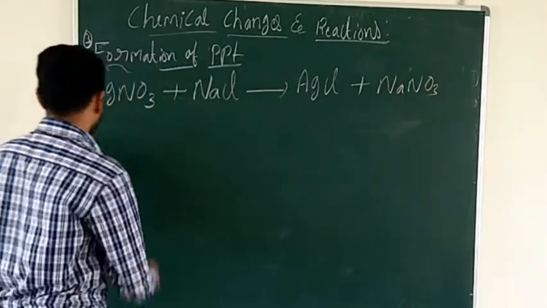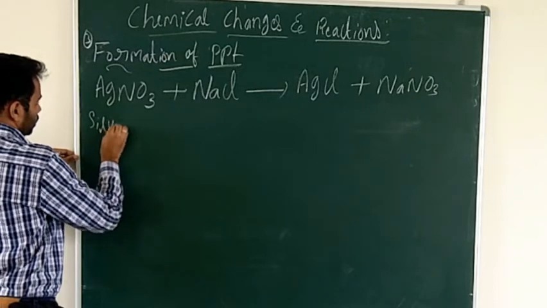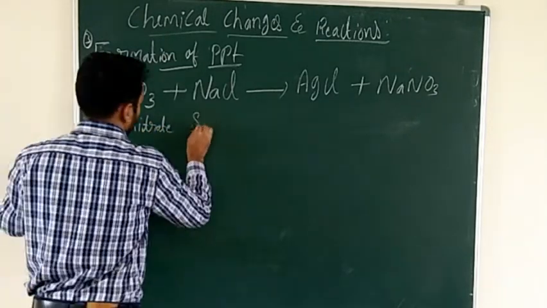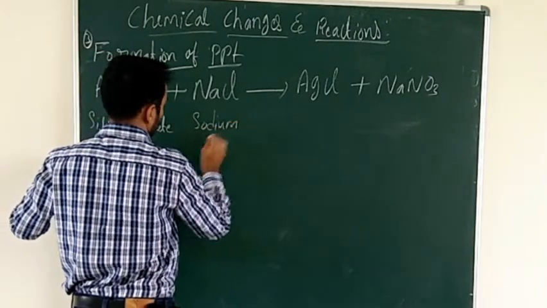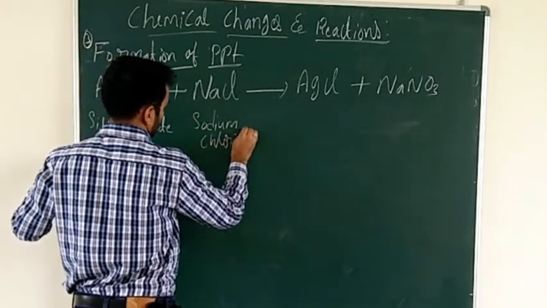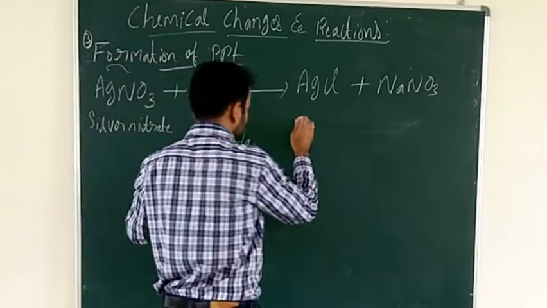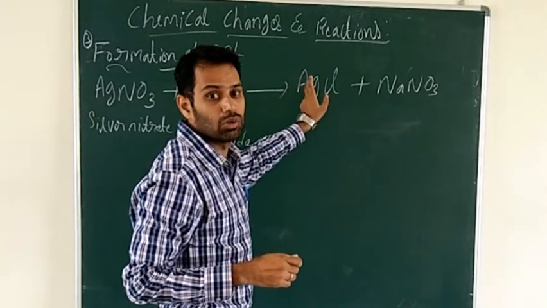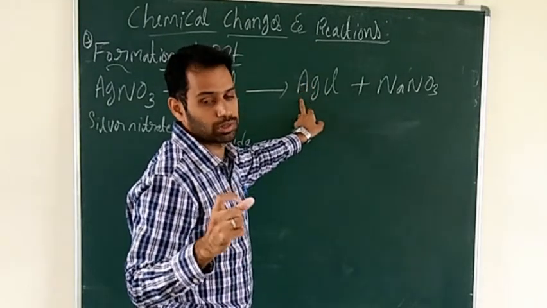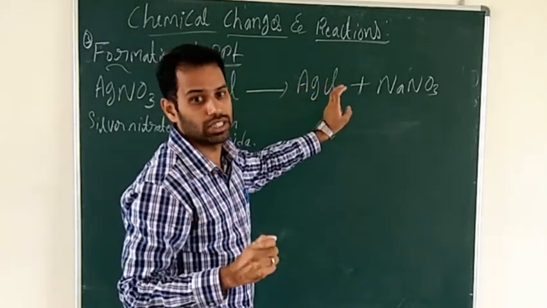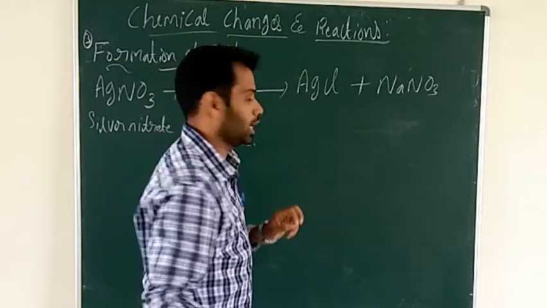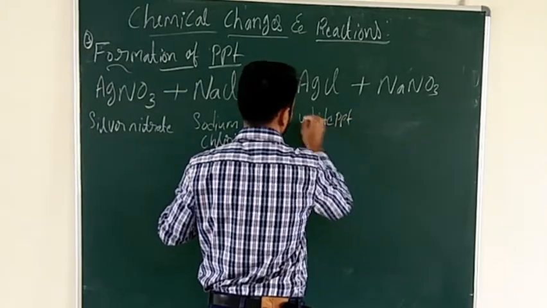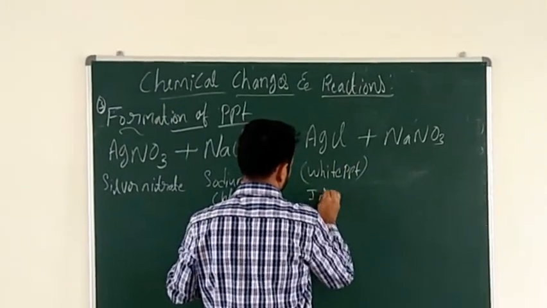This is silver nitrate, this is sodium chloride. This silver chloride is a white solid substance which is insoluble. That is a white precipitate.